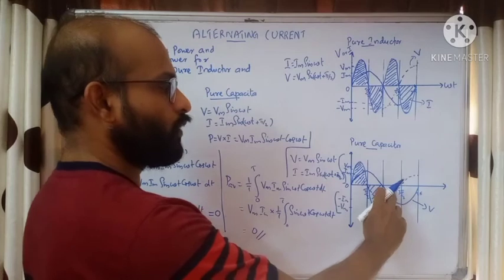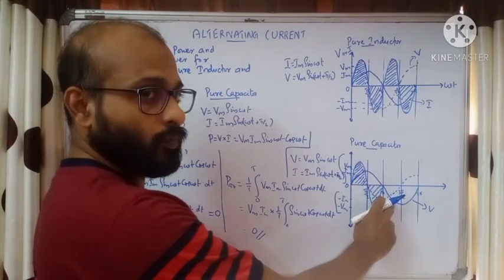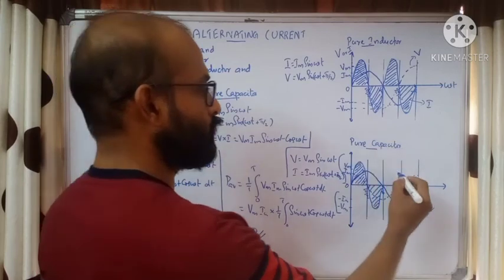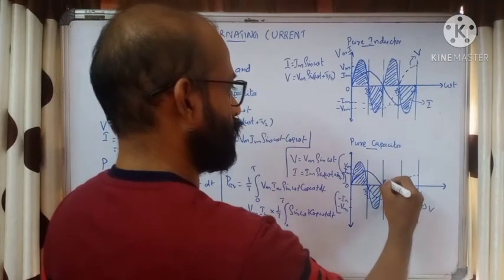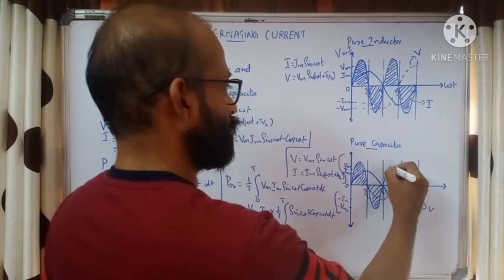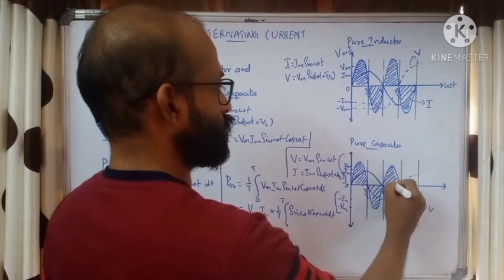Now here we have both negative. You can see both voltage and current are negative. Negative into negative is positive. When you find power, it will be positive. So a similar graph we will get as we have seen here. The power will be positive. Okay, we will get the power graph positive.